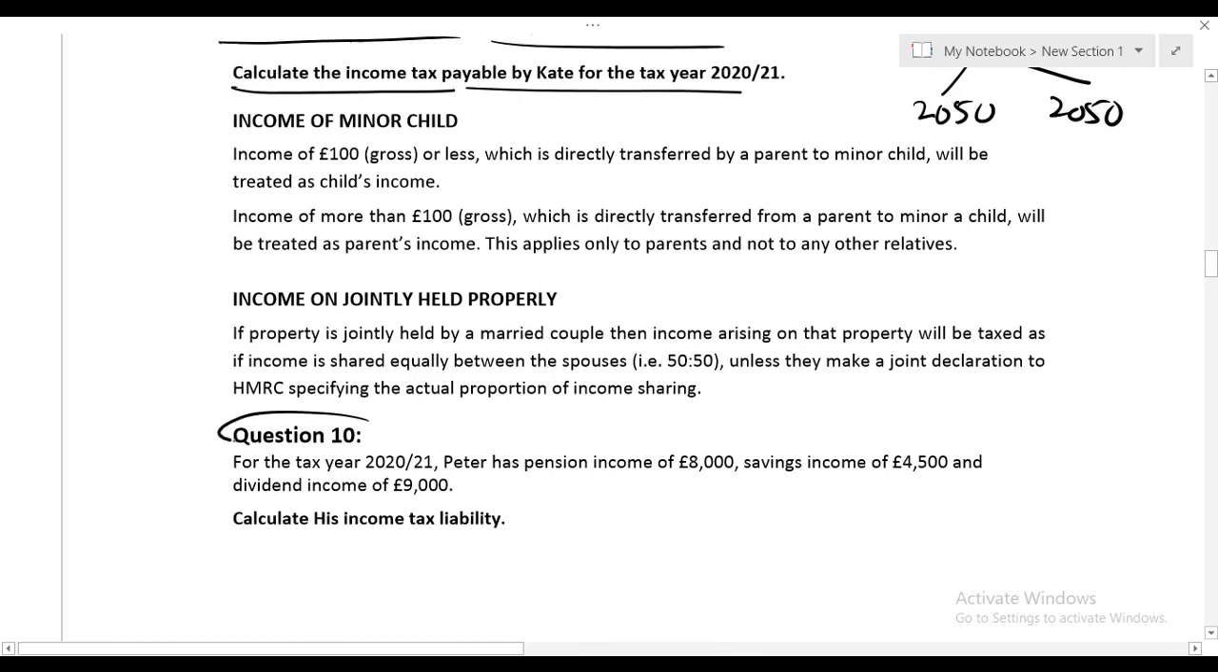Let us see question number 10. For the tax year 2021, Peter has pension income, a non-saving income, of 8,000, saving income 4,500 and dividend income 9,000.